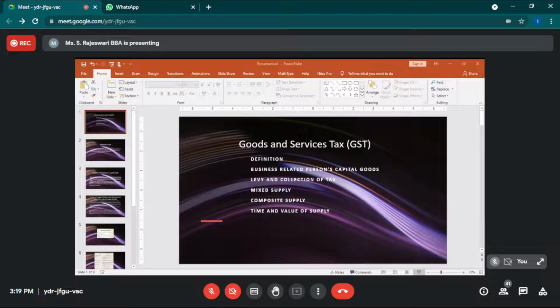So the time of supply can be the invoice date, or the day on which the invoice was issued or the goods were delivered, or the payment received date from the supplier. That date also can be considered the time of supply of the goods. That is under GST. Next one is what is meant by date of receipt of payment. Date of receipt of payment means the date you have recorded in your books, or the date on which you have received the amount from the customer. That is called the date of receipt of payment under GST.